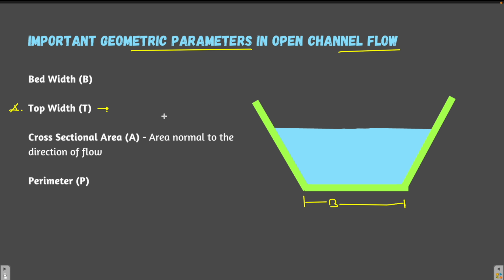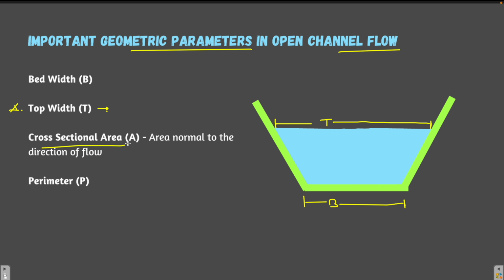The top width in case of open channel flow is the width of the free surface of the liquid and not the width of the channel. Okay, so this is the top width, which is the same as the width of the top surface of the liquid. So this is the top width.